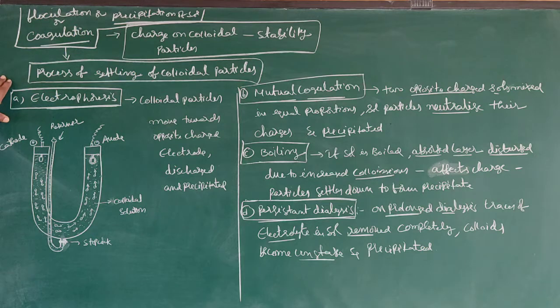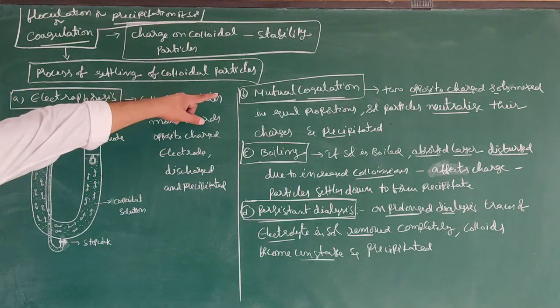If you observe, here this is a cathode, this is anode. Inside this is a colloidal solution. By applying some electrical potential, the particles move to the opposite charged electrodes and they can be precipitated. Colloidal particles move towards the opposite charged electrode, discharge and then precipitate. This is the process of electrophoresis.